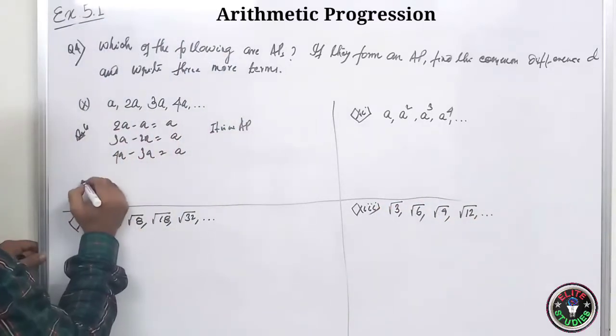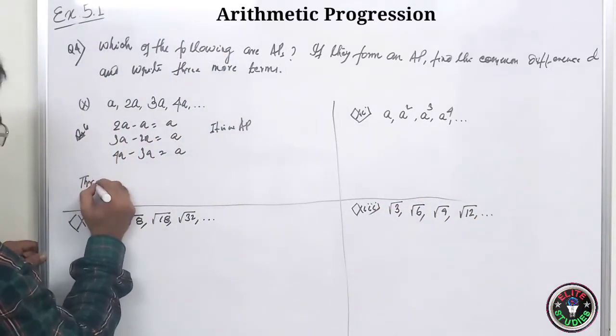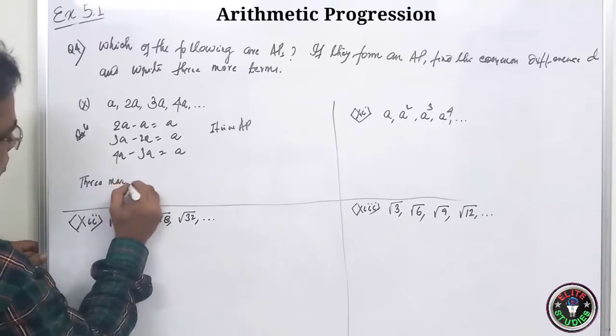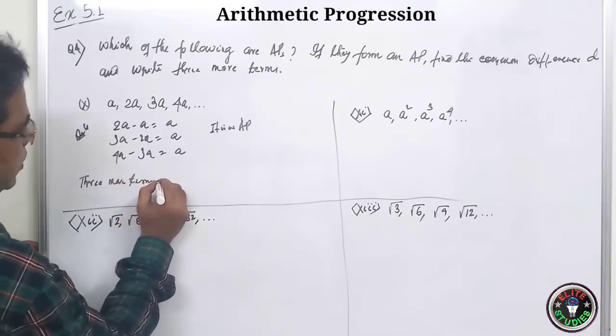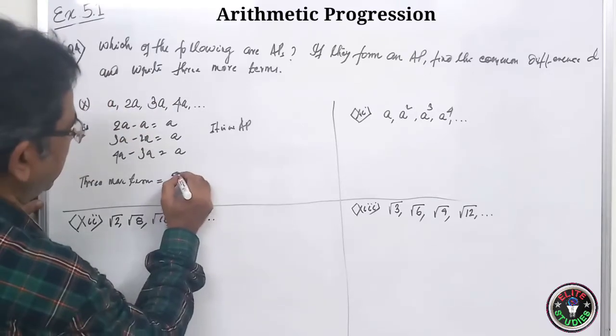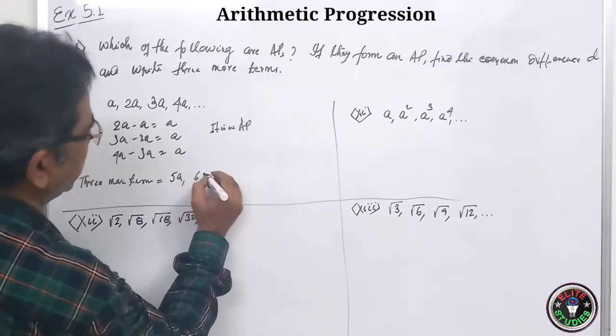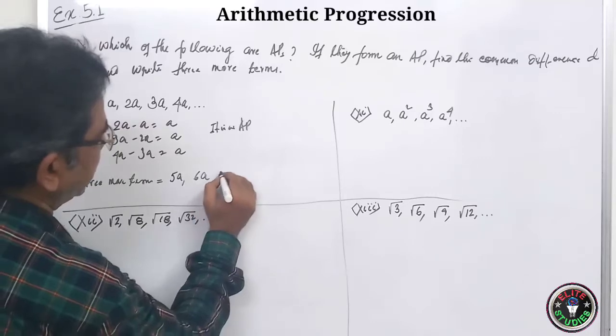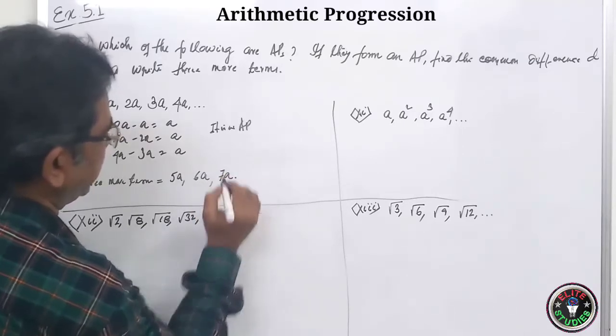So three more terms will be equal to what? 4A plus A, 5A. Then 5A plus A, 6A. 6A plus A, it will be 7A. Clear?